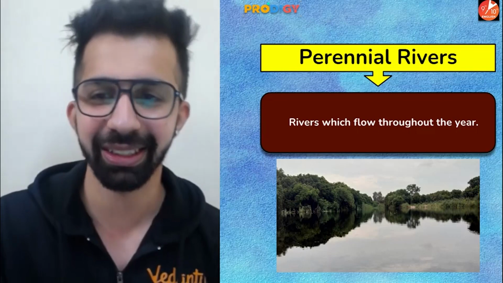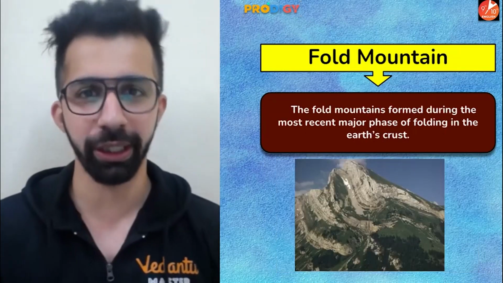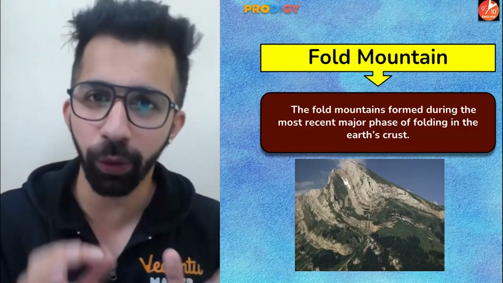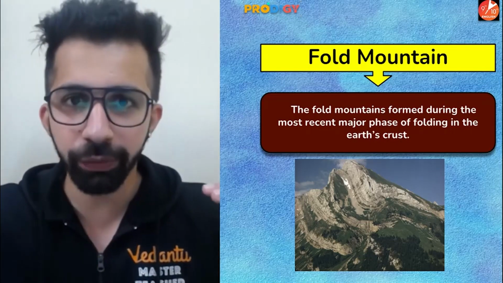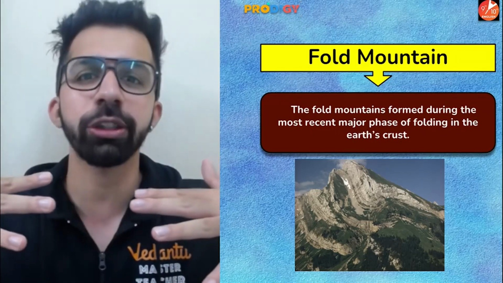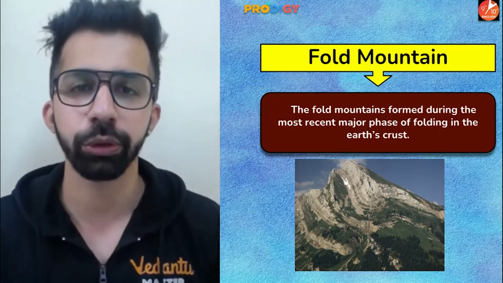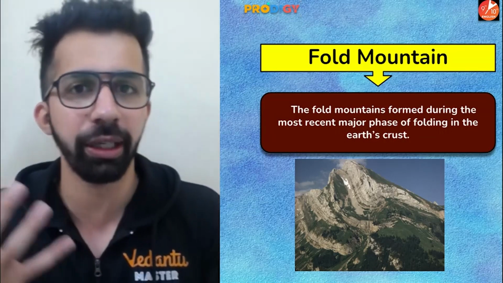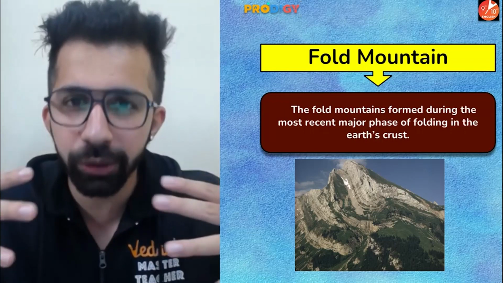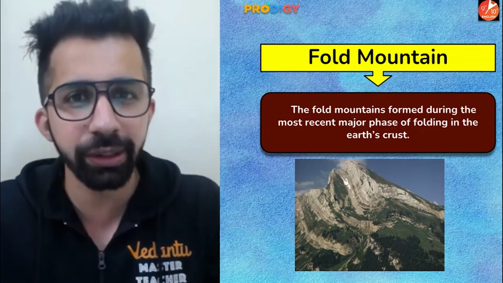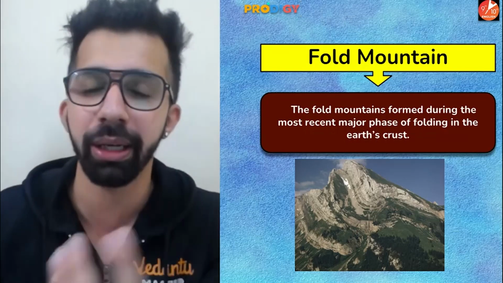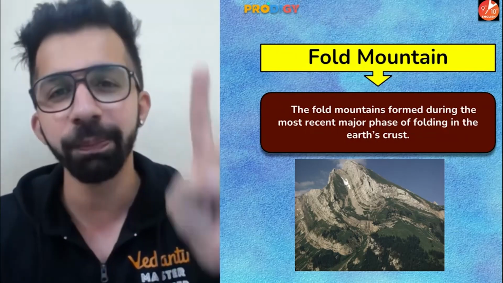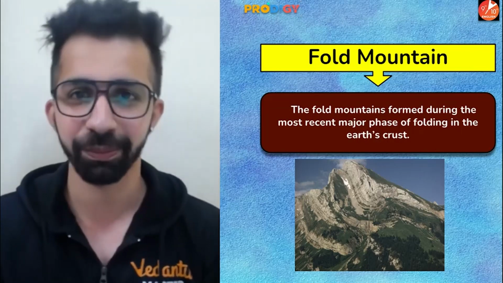Okay? Next, fold mountains. The mountains which are formed due to folding process. Guys, what happens when the converging force acts on soft rocks? So there are soft rocks and there are hard rocks. When the converging force acts on soft rocks, the rocks get folded and it gives rise to fold mountains. Like Himalayas are an example of young fold mountains.